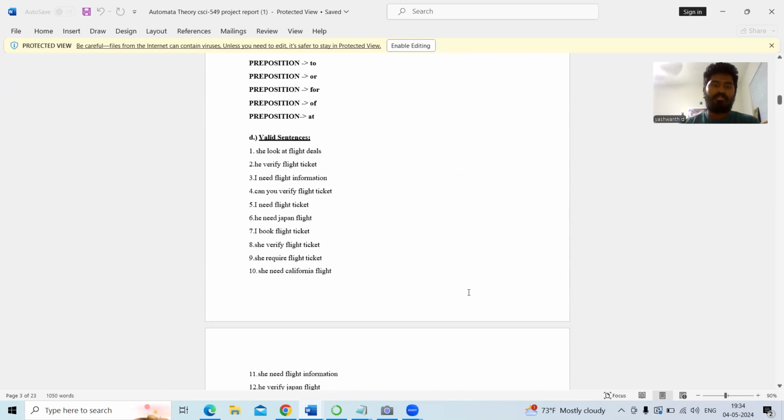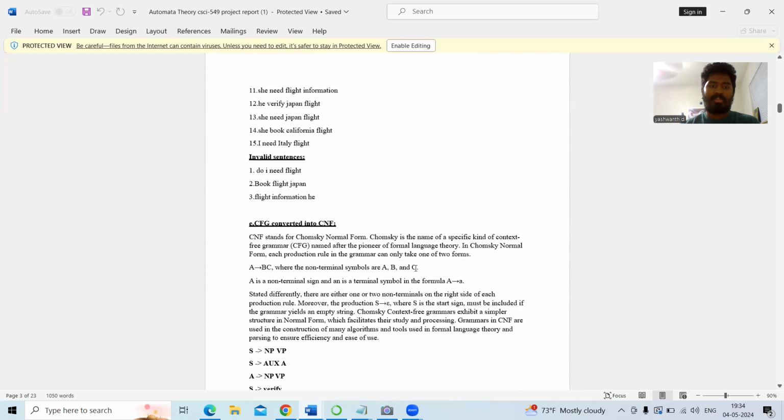Here come the valid sentences. I have generated 15 valid sentences and 3 invalid sentences according to my requirements. The first valid sentence is, she look at flight deals. Everything is flight booking related. Here are the 15 valid sentences and 3 invalid sentences.